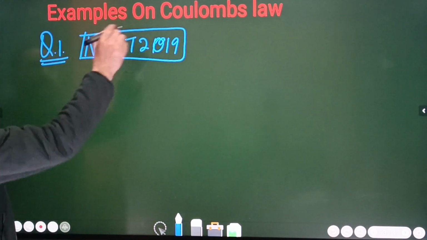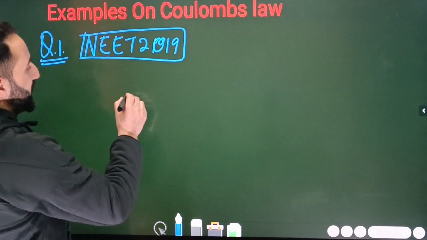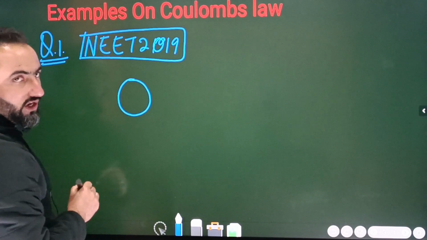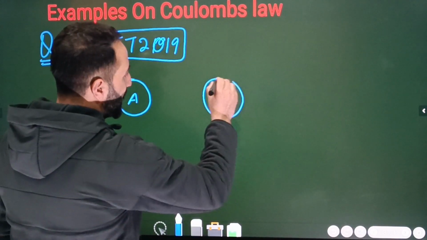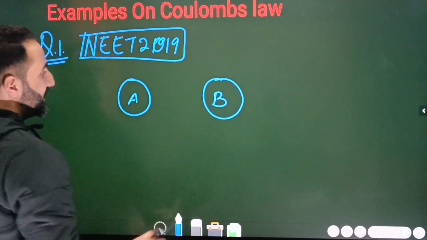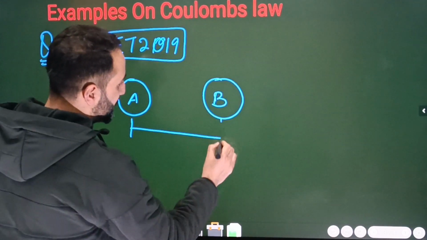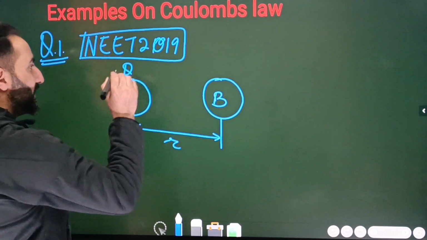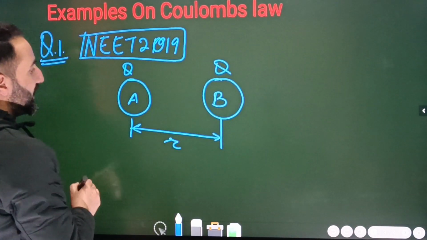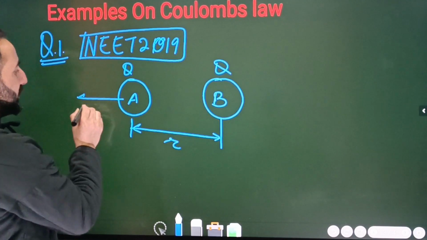So example is simply like this. Question number 1 is like this. There are 2 point charges. ठीक है बेटा? So this is charge 1. It is A. It is given to you. Then this another charged particle. ठीक है ना बेटा? Which is charge B. All right. They are separated by some distance. For example, that is equal to R. ठीक है ना बेटा? Given to you. इसका charge है बेटा Q. That is also given. Charge Q इसका है बेटा. That is also given. They repel each other by a force of F.